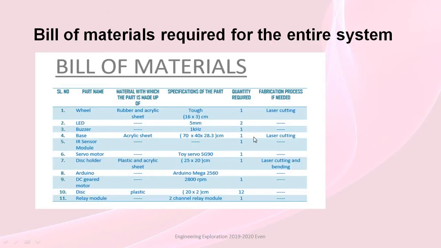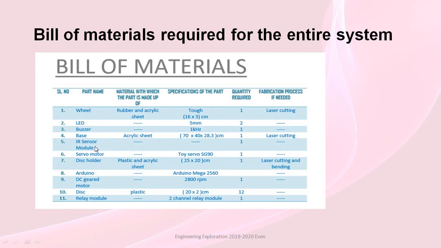Here is the bill of materials. We have used a wheel made with the help of rubber and acrylic sheet. The rubber is tapered at the end of the acrylic sheet to get friction. An LED is used to indicate the process completion. A buzzer indicates whether the disks are present in the disk sorter or not. The base is made of acrylic sheet, or we have used a foam sheet of 12 mm.